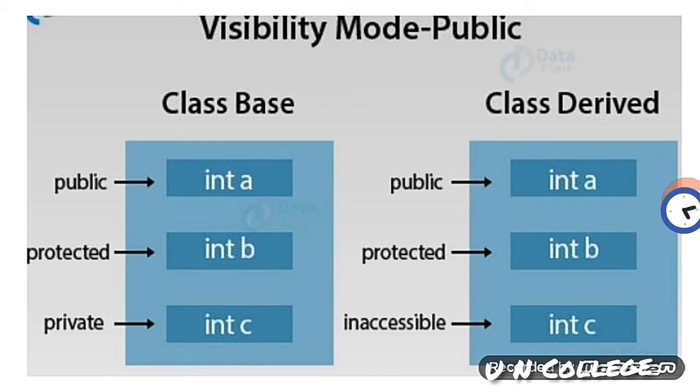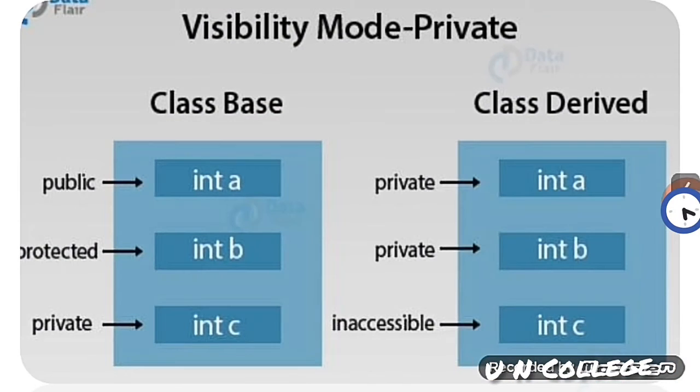If the visibility mode is public, then base class public member, which is int A, will be treated as public member in the derived class. The protected member int B of the base class will be treated as the protected member in the derived class, and the private member of base class, which is int C, is inaccessible in the derived class.